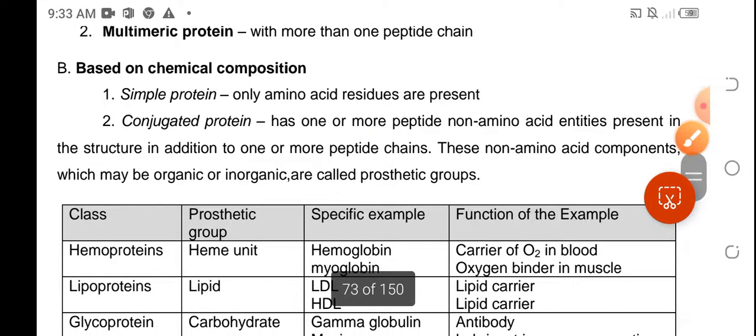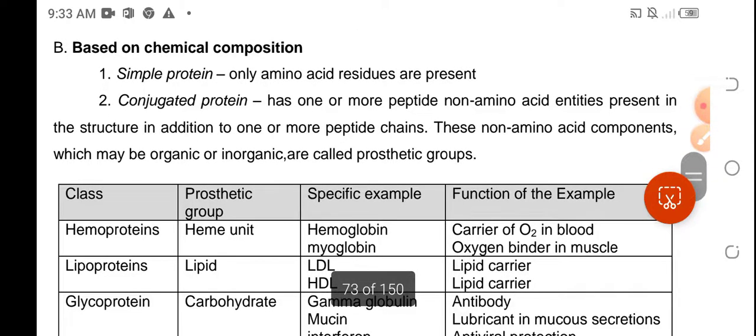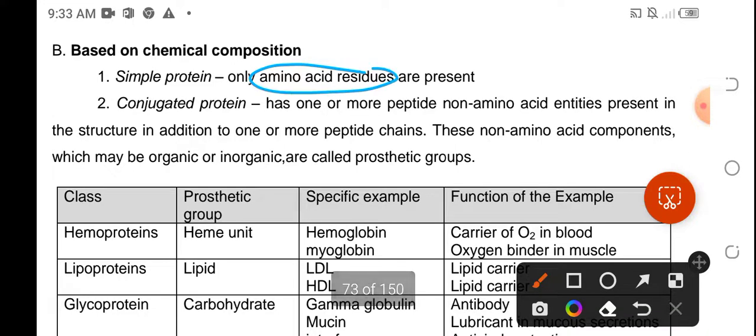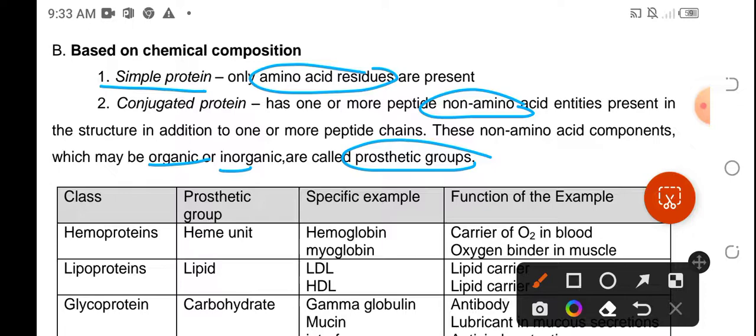We also have classification based on the chemical composition that is present in the protein. If the content of the protein is purely amino acid residues, so purong amino acid lang siya, it's known as simple protein. However, if there are non-amino acid entities like organic or inorganic molecules, which we call prosthetic groups, then that protein would be classified as conjugated protein. So ulitin natin, simple will only have amino acids, while conjugated meron siyang non-amino acids. And these non-amino acid could either be organic or inorganic, which we collectively know as prosthetic groups.